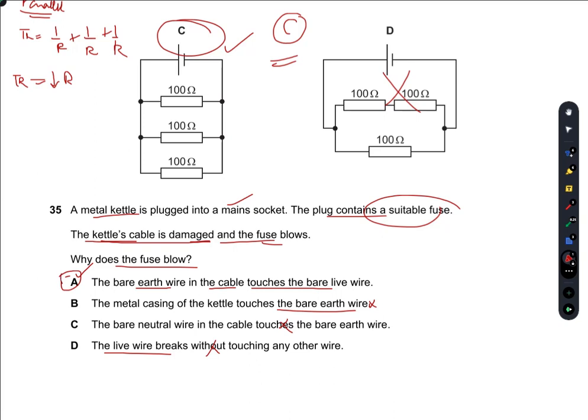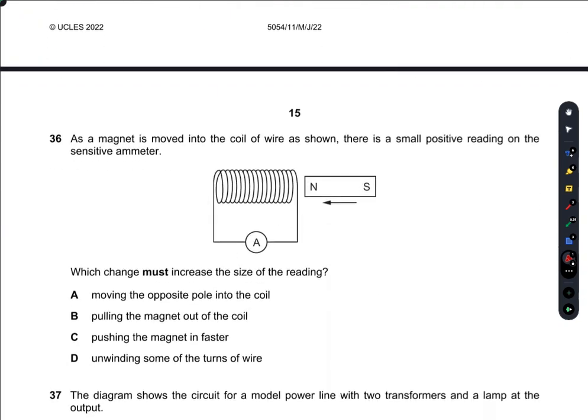So when the bare earth wire in the cable touches the bare live wire, the current from the live wire will move to the earth wire, and as soon as the current starts to pass through the earth wire, the fuse will blow and the circuit will be disconnected. So that's when the fuse will blow. A is the right option here.